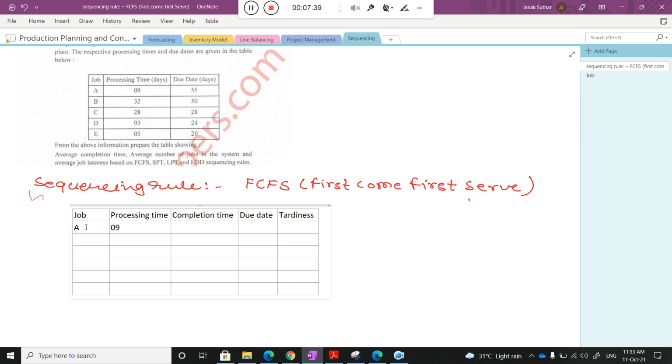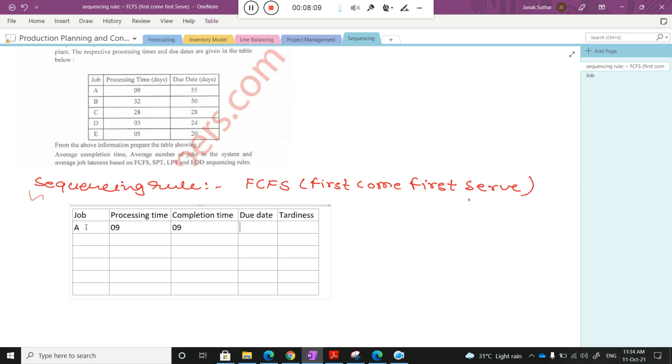A is the first to come into my plant, so I start the processing on that particular job and it will take approximately 9 days. So what will be the completion time? I started at 0, so the completion time will be 9 days. Do you agree with me, class? Yes. Okay, now what is the due date?